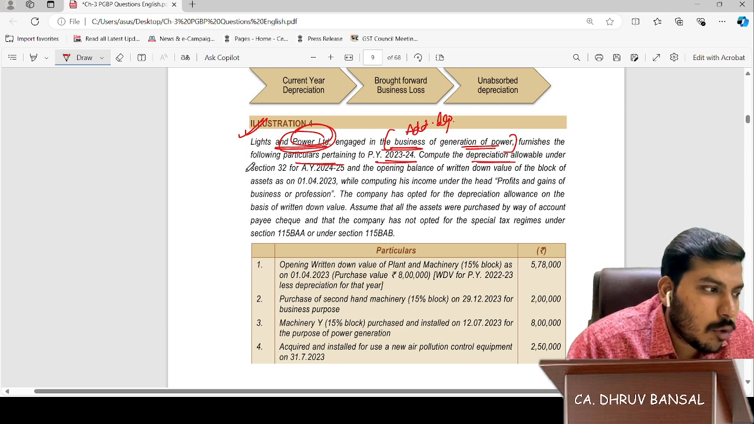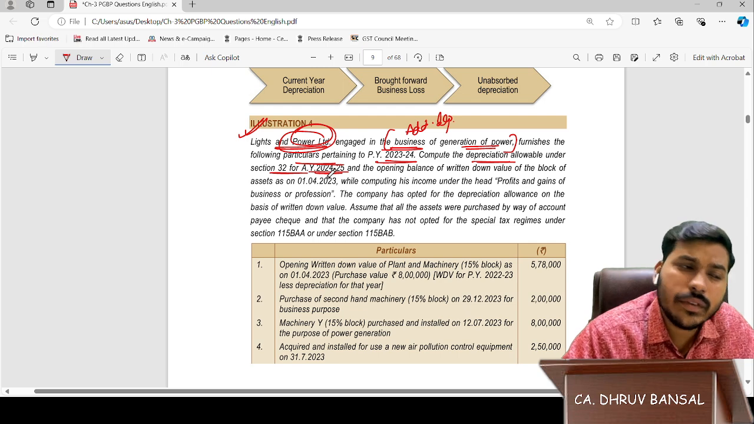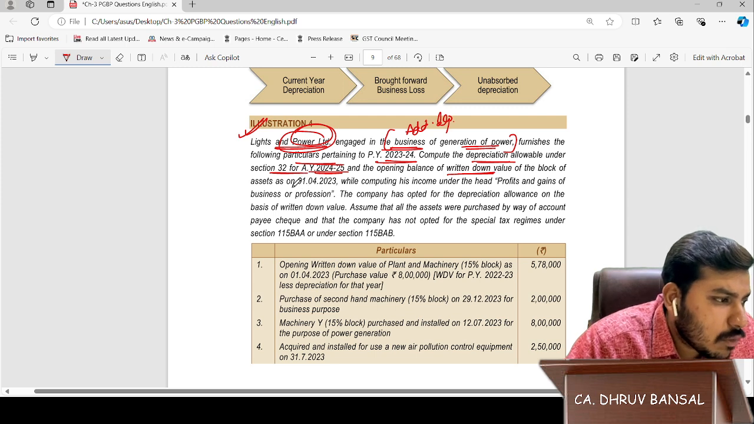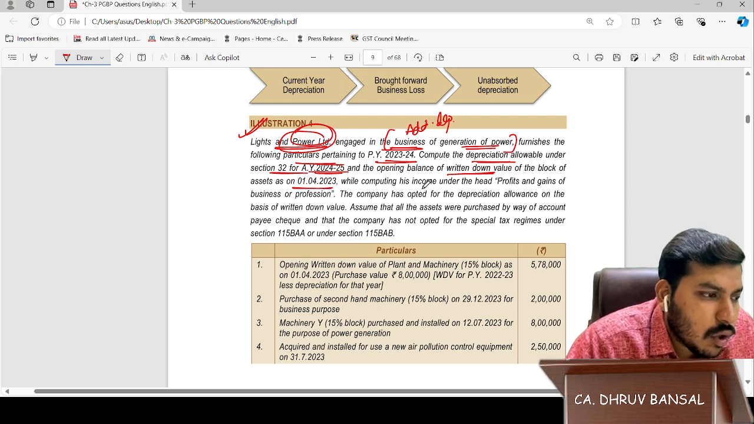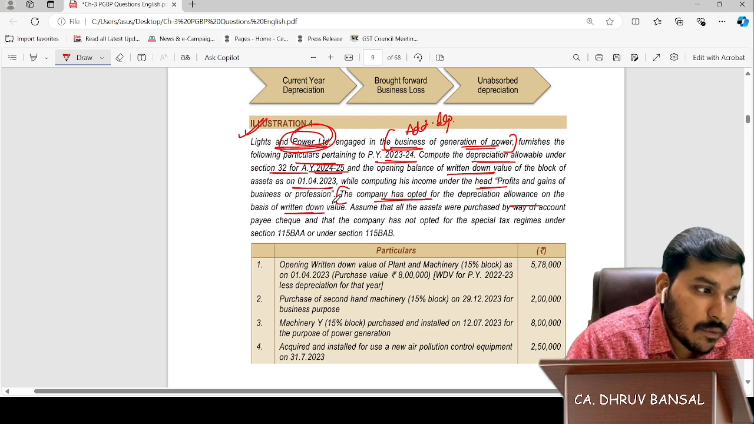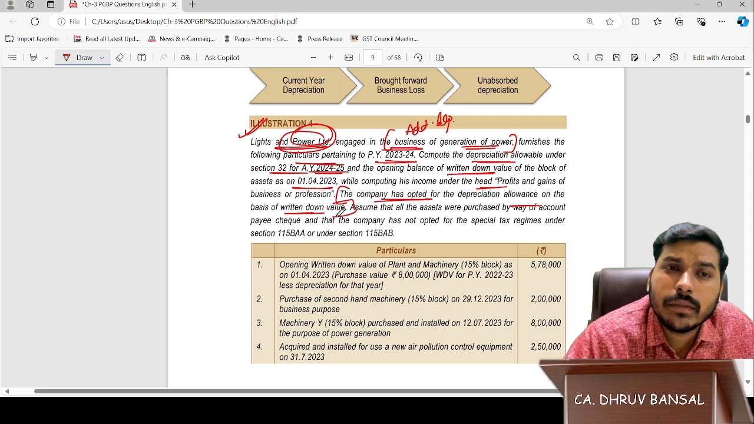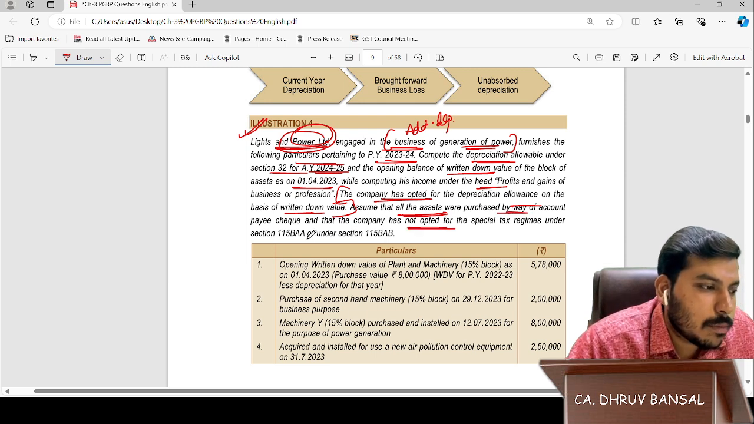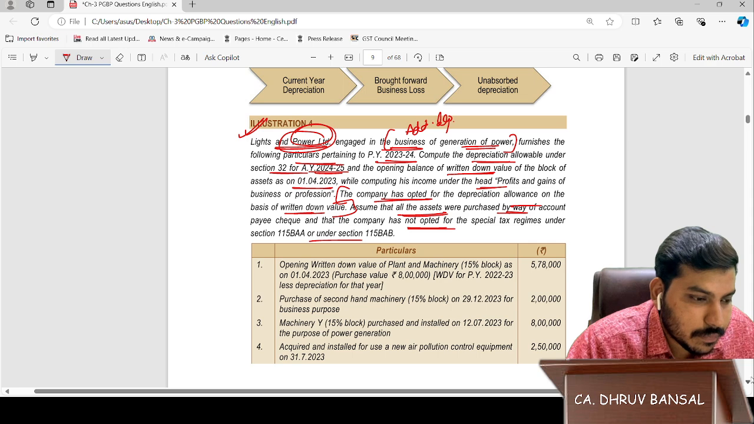Compute the depreciation allowable under section 32 for assessment year 24-25, meaning previous year 23-24. Okay, sir. And the opening balance of WDV of the block as on 1st April 2023. Compute his income under the head PGBP. The company has opted for the depreciation allowance on the basis of written down value. If you hadn't said, we would not do it, right? Assume that all the assets are purchased by account payee cheque and the company has not opted for special tax regimes. Okay, sir.